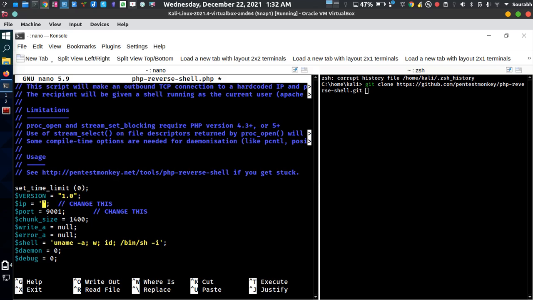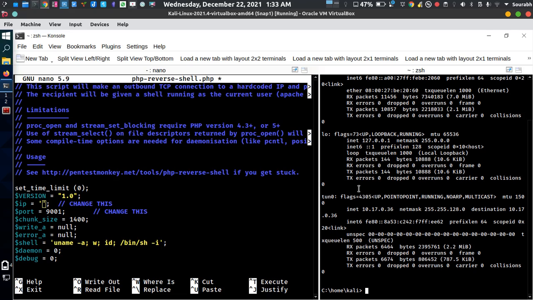We need to copy our IP, not the web server IP, because we need to get a connection on our computer itself, not on a web server. Otherwise it's going to be tricky. For knowing your IP, you just have to type ifconfig here, and there's a thing called tun0. So what is tun0?